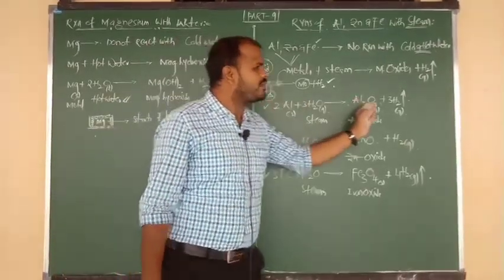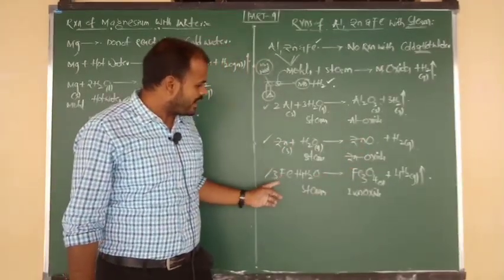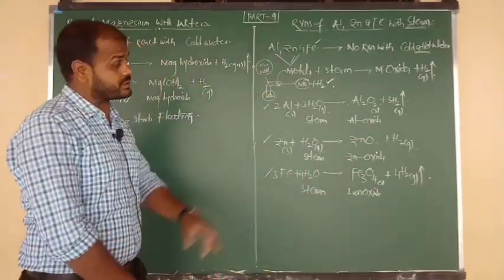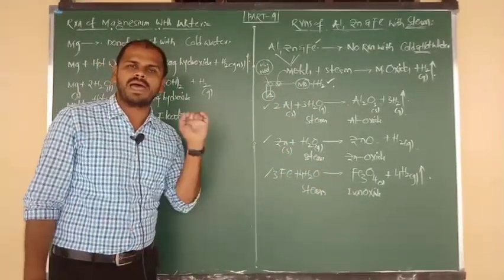So what is the formula of aluminium oxide? Al2O3, and zinc oxide ZnO, and iron oxide Fe3O4. Try to remember the formulas, then only you can write the balancing. Then only you can do the balancing.